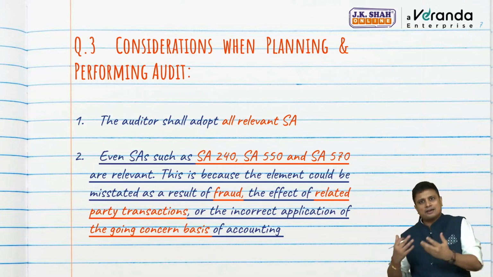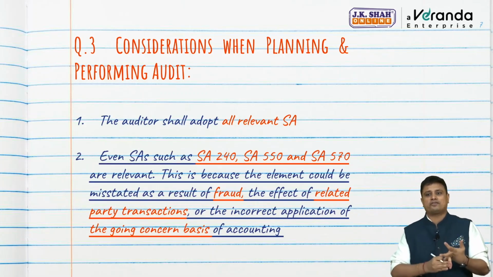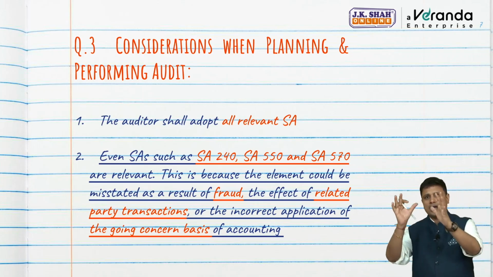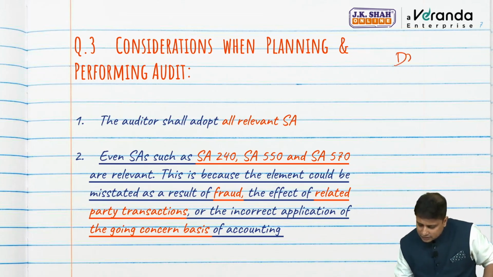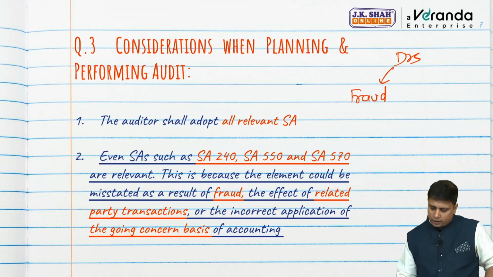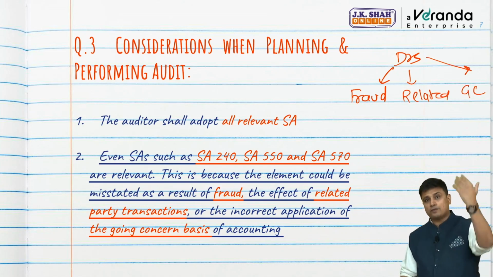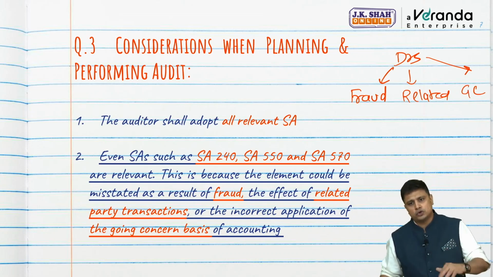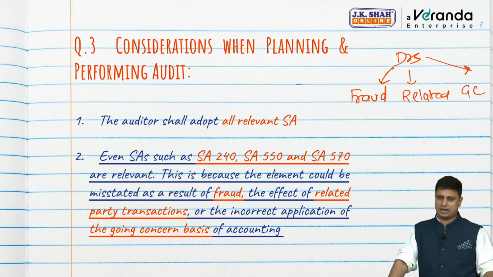So they are giving an example: you also may have to comply with SA 240, SA 550, SA 570. Though I am auditing only a specific element, data, there is a chance that due to data there may be some fraud, or some related parties involved. For example, if going concern is inappropriate, valuation of data will be impacted. So you will have to comply with SA 240, 550, 570, all the relevant standards.